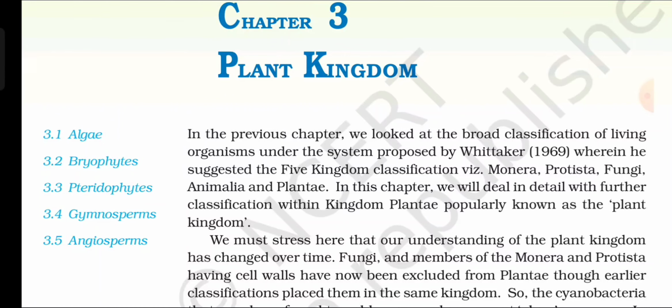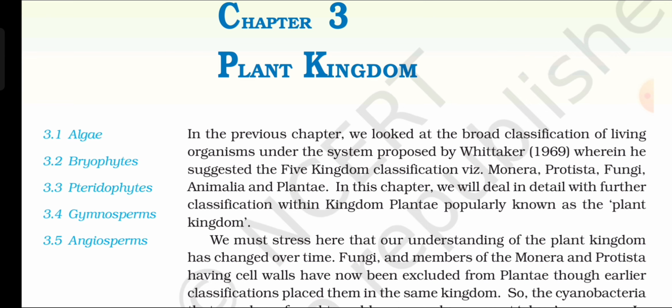Chapter 3: Plant Kingdom. In this chapter, we will study algae, bryophytes, pteridophytes, gymnosperms, and angiosperms. Introduction. In the previous chapter, we looked at the broad classification of living organisms under the system proposed by Whittaker in 1969, wherein he suggested a 5-kingdom classification with Monera, Protista, Fungi, Animalia, and Plantae.